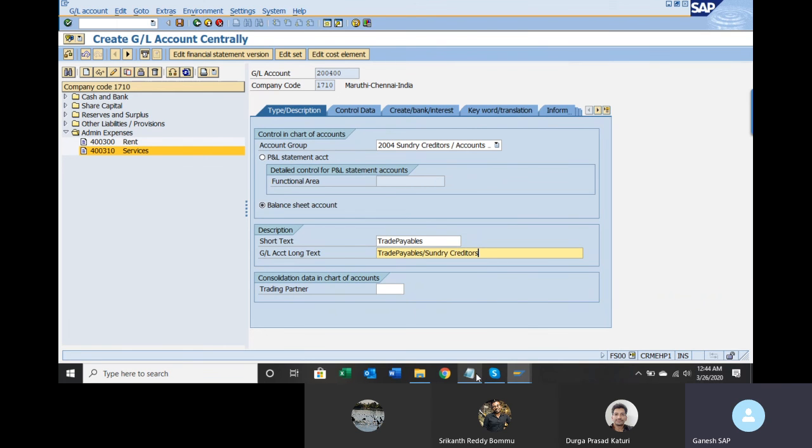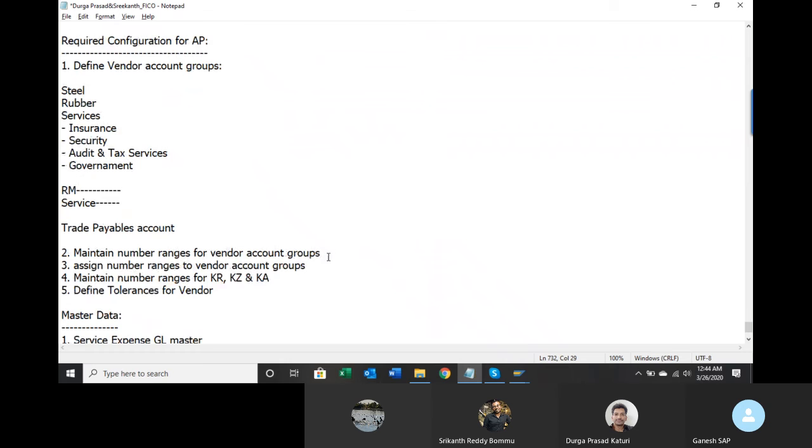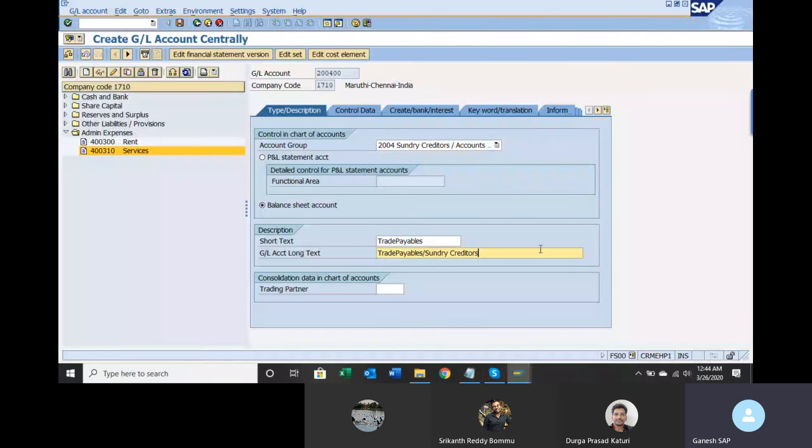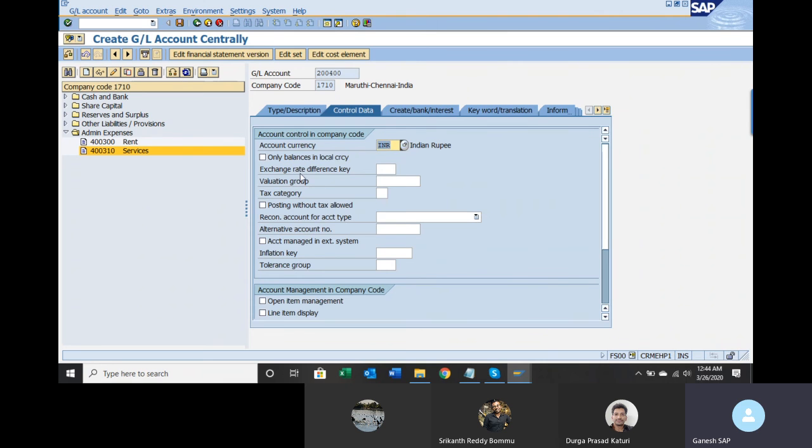What other names we have used? Supplier, creditor, vendor. All are the same. Accounts payable. Any name, okay. Press enter.